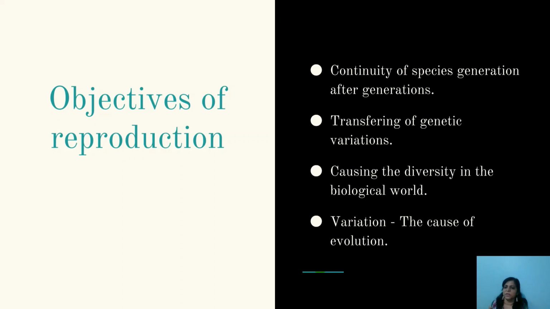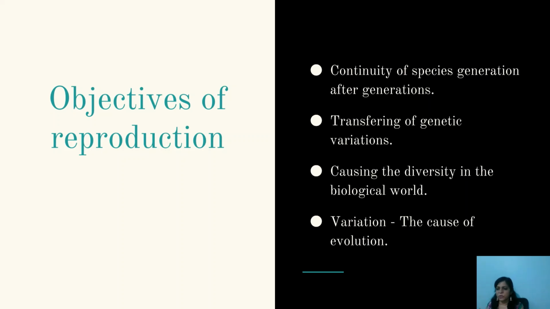So the objectives of reproduction are continuity of the species, transferring of genetic variations, causing diversity, and thus leading to evolution.